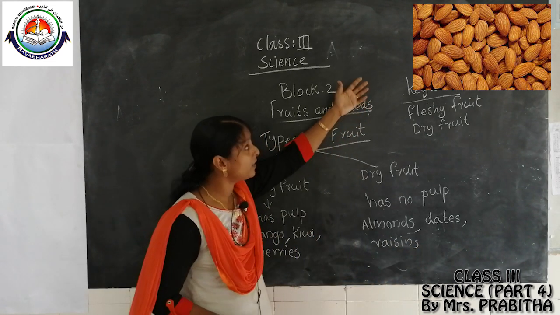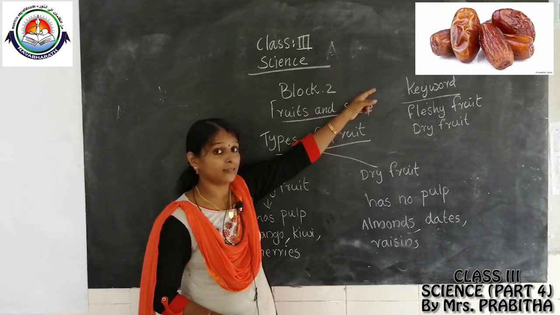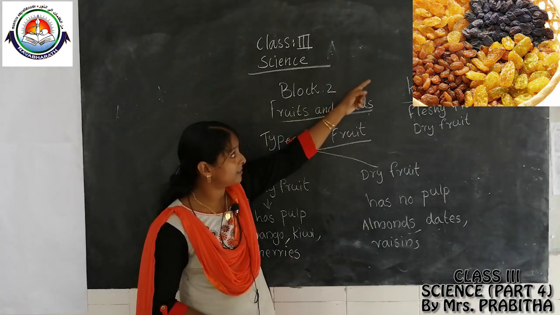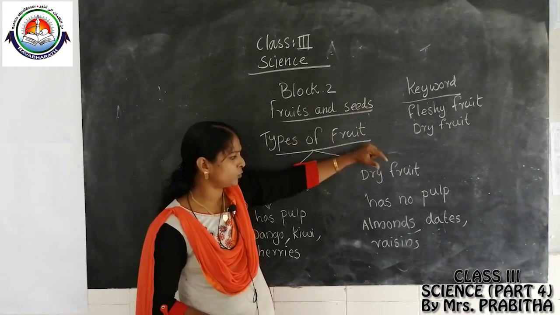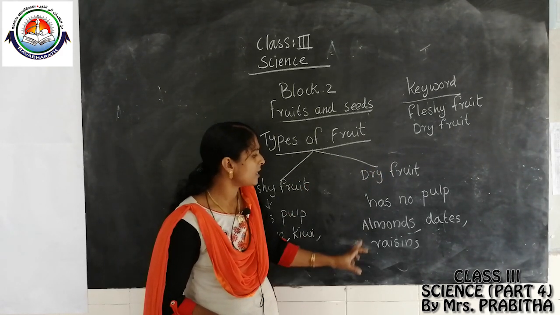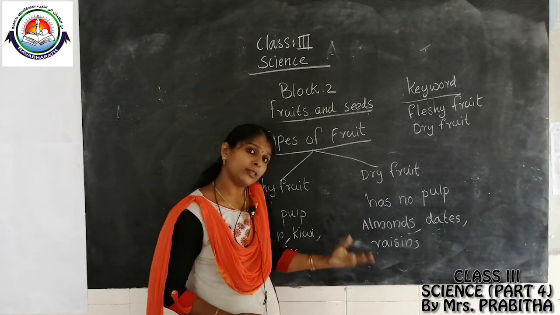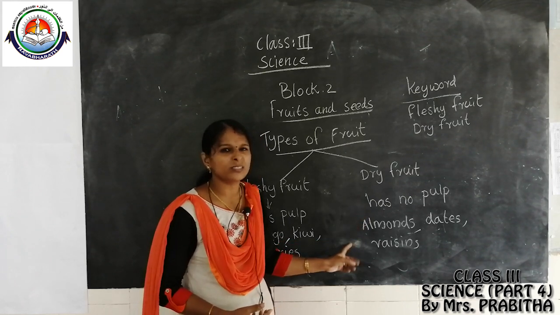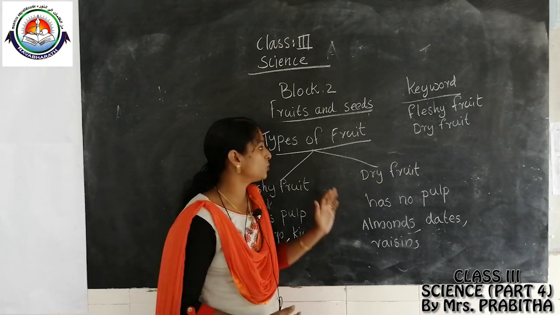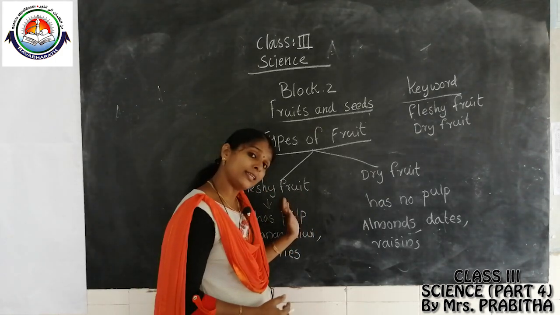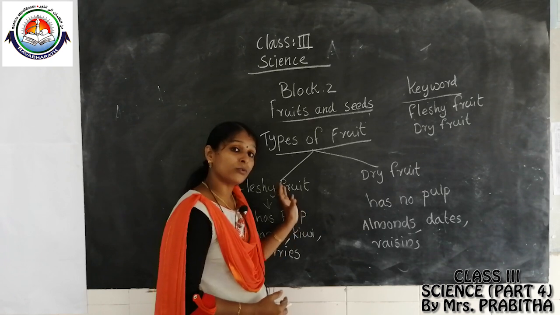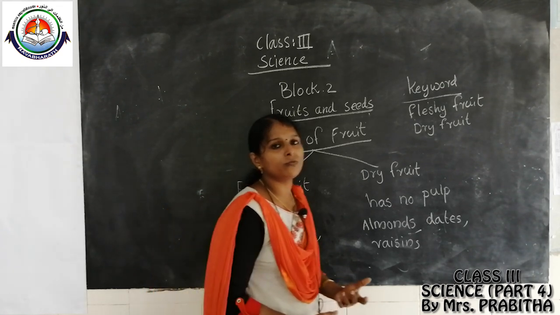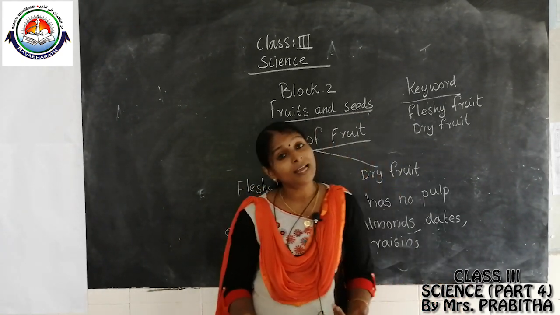Yes, these are the pictures of almonds, dates and raisins. Yes, almonds and dates. Yes, these are raisins. You have confusion with raisins. The other two you used to eat. Okay. So dry fruits are almonds, dates, raisins, all the nuts, peanut, walnut, pista. All this we can consider as dry fruit because it is dry, isn't it? So these are the two types of fruits you have to study. I think everybody understood the two types of fruit, fleshy fruit and dry fruit.